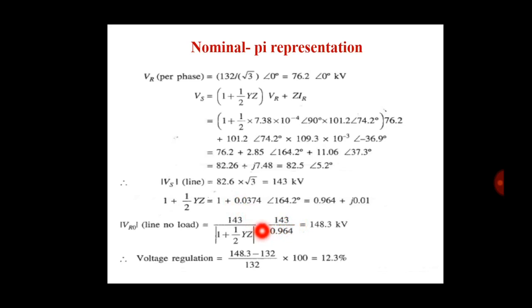Now, what is the definition of voltage regulation? It is the receiving end voltage at no load minus full load, divided by full load. The no load value is 148.3 kilovolt and full load is 132 kilovolt, divided by 132 kilovolt full load into 100, that means percentage. So we have a voltage regulation of 12.3% in the nominal pi representation for the given data.